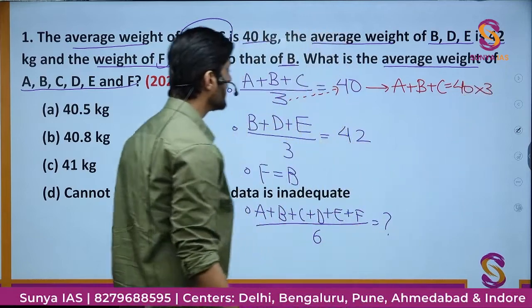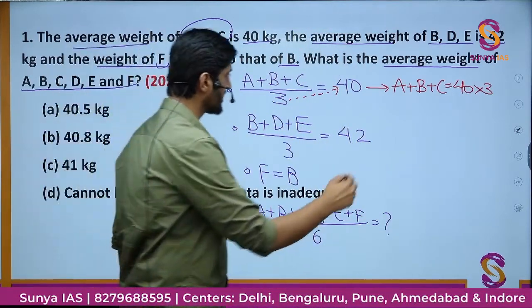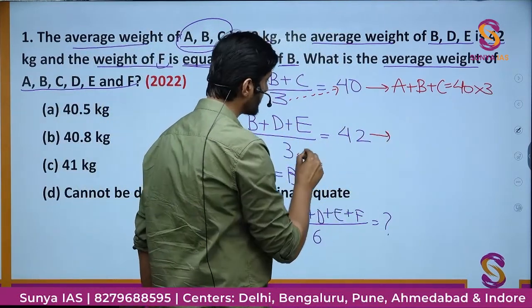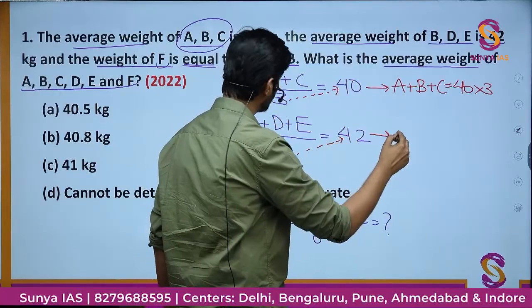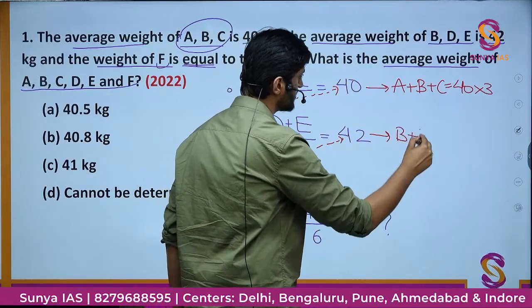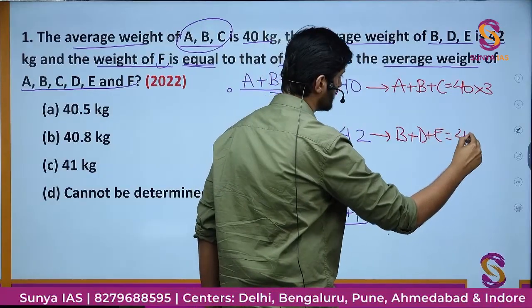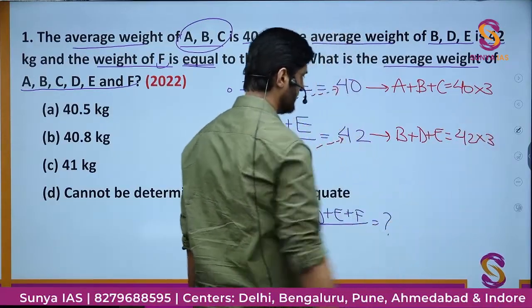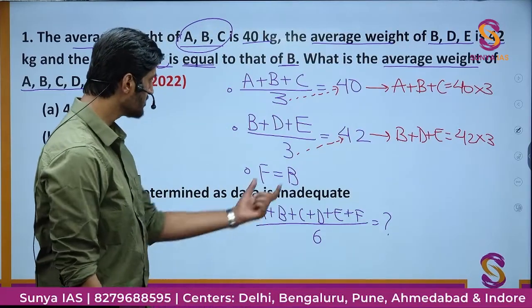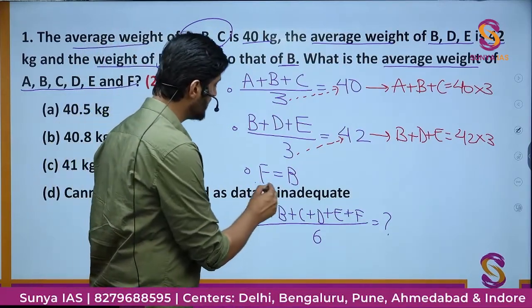And then, as part of the equation, we can again cross multiply the 3 on that part. We will get B plus D plus E is equal to 42 into 3. This is another piece of information, which says B is equal to F.